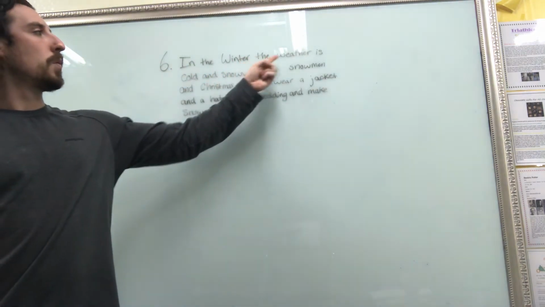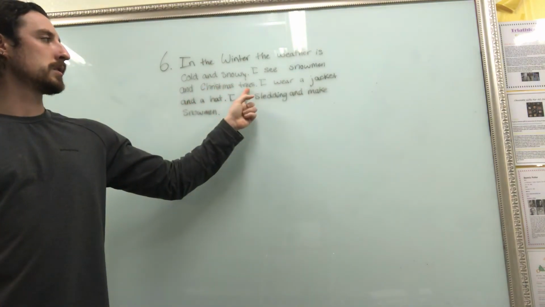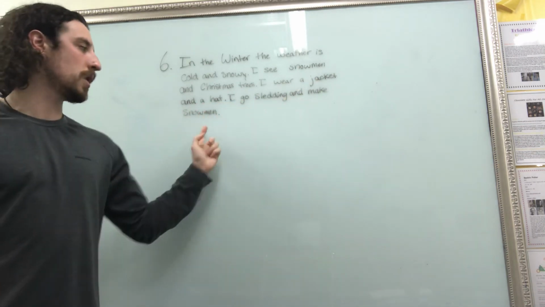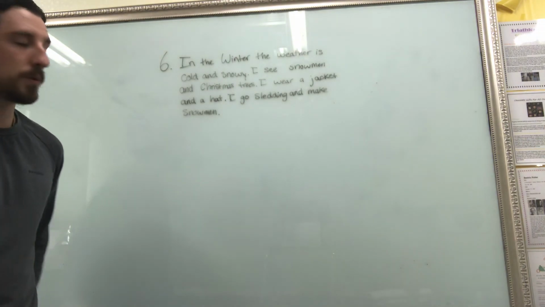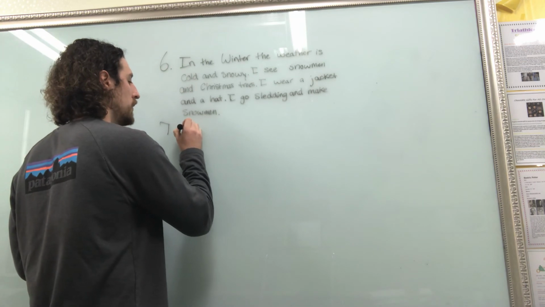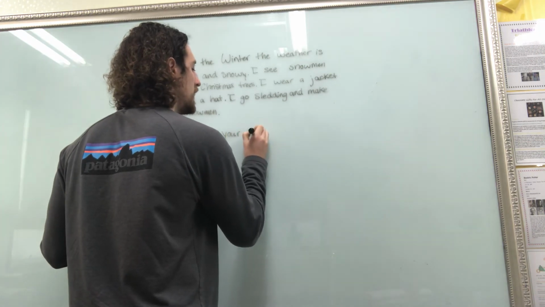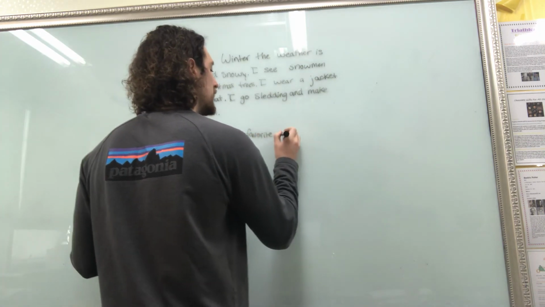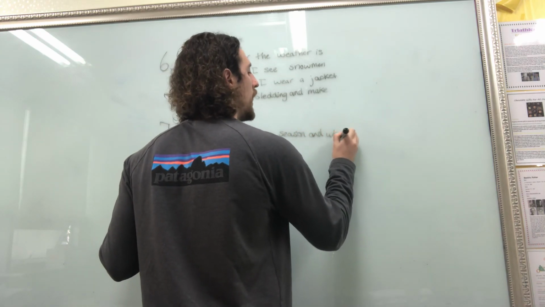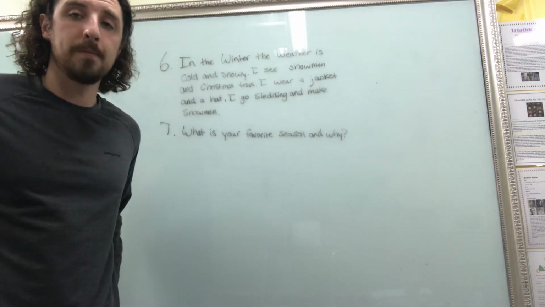In the winter, the weather is cold and snowy. I see snowmen and Christmas trees. I wear a jacket and a hat. I go sledding and make snowmen. So that's what you do for winter, sorry. And then the last one, number 7. Tell me what is your favorite season and why? Okay? So for the last one, tell me what your favorite season is and why, okay?